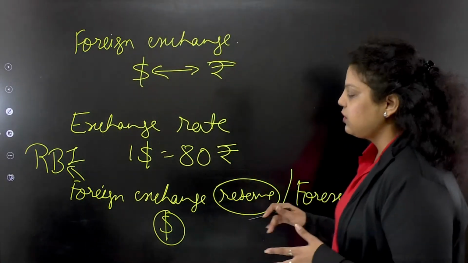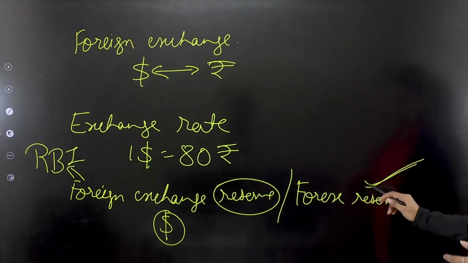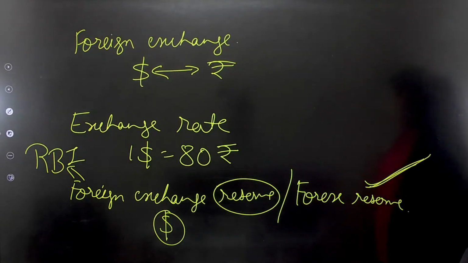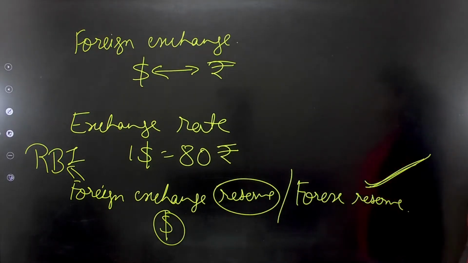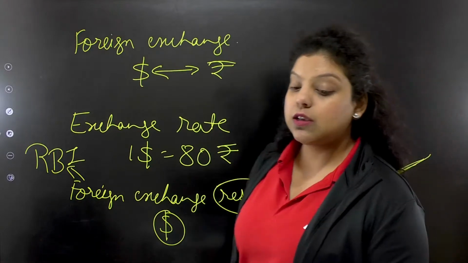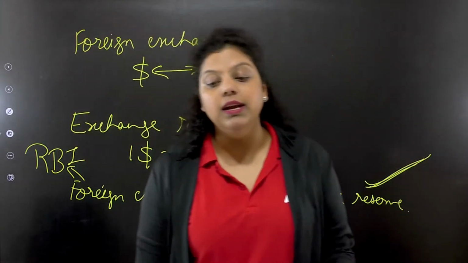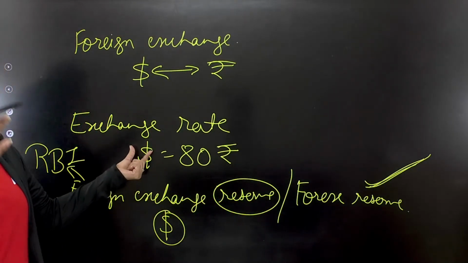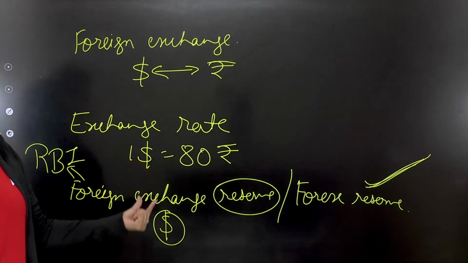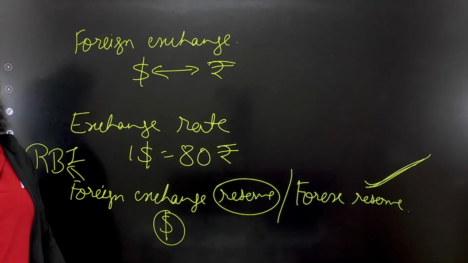Clear, Arun? Let me know, is it clear? So foreign exchange means exchange of currency. Exchange rate means the rate at which you are exchanging the currency. And Forex reserve means whatever currency came to India after exchanging the currency, that you are maintaining as reserves.